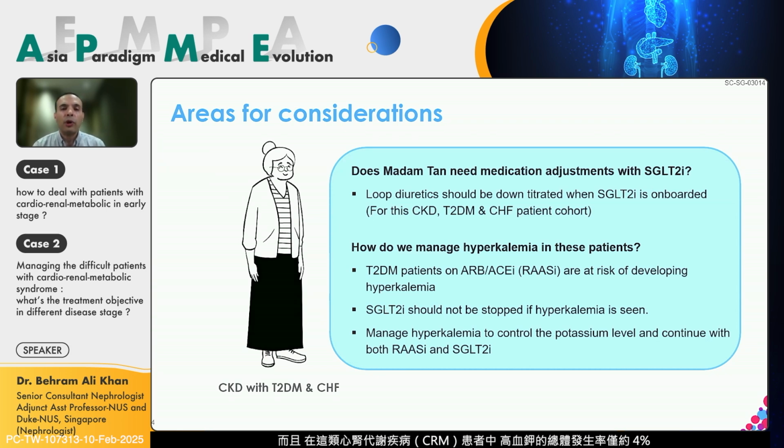And the overall incidence or prevalence of hyperkalemia in this kind of CKD population is only about 4%. So it is not a major problem that we see. So in short, SGLT2 inhibitors should not be stopped, and management of hyperkalemia should be done to continue both of them to give the benefit of cardiovascular risk reduction and all-cause mortality for these patients.